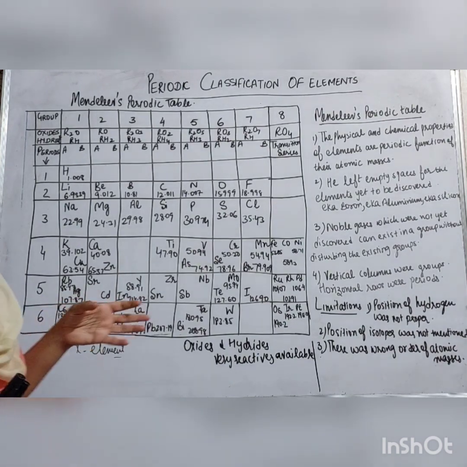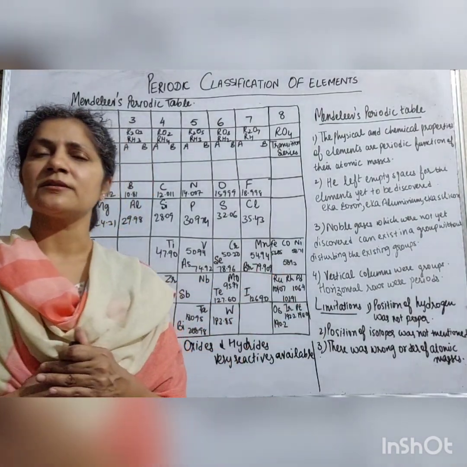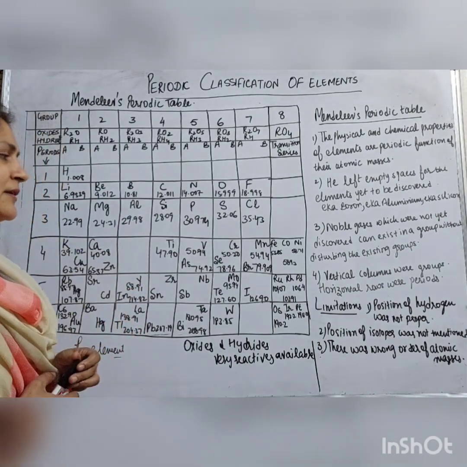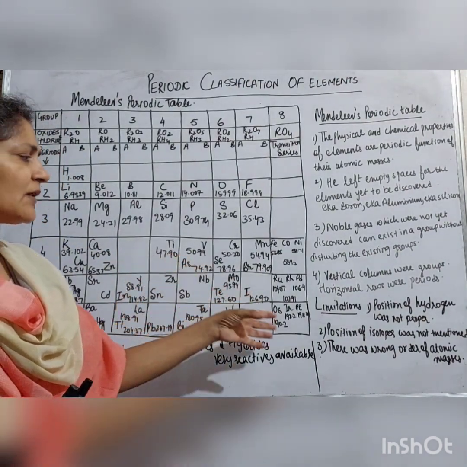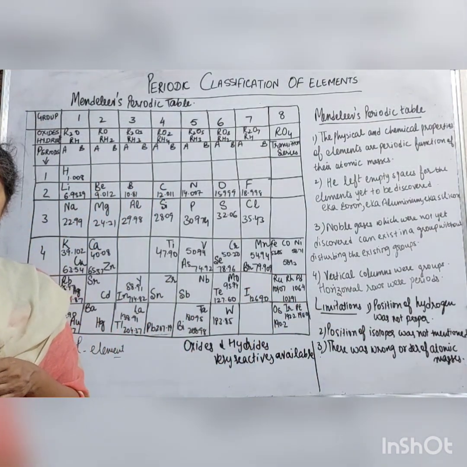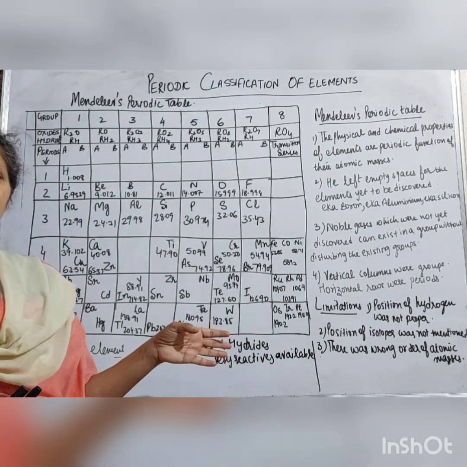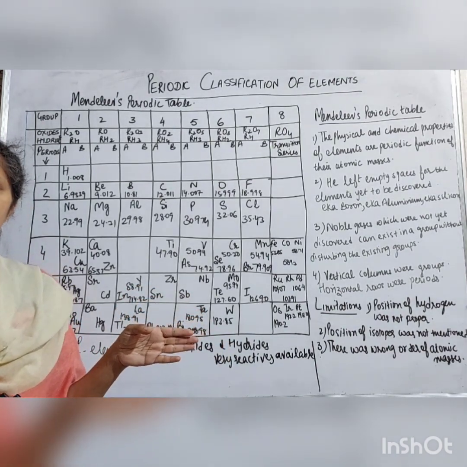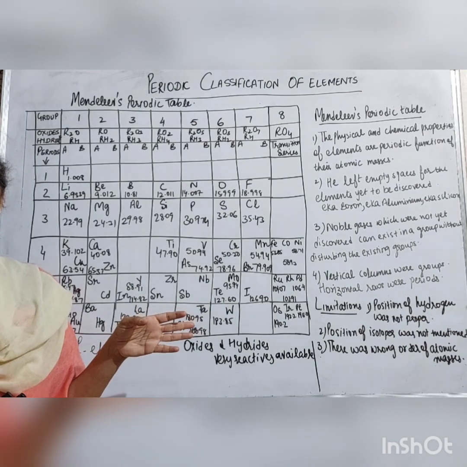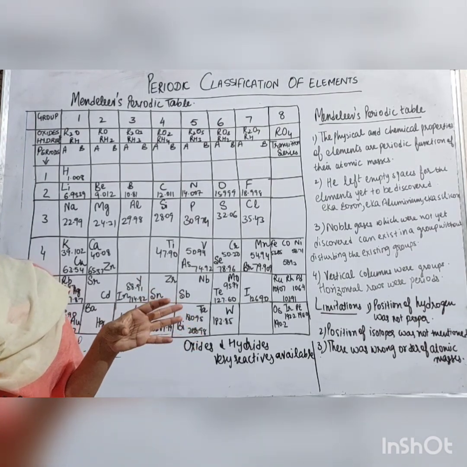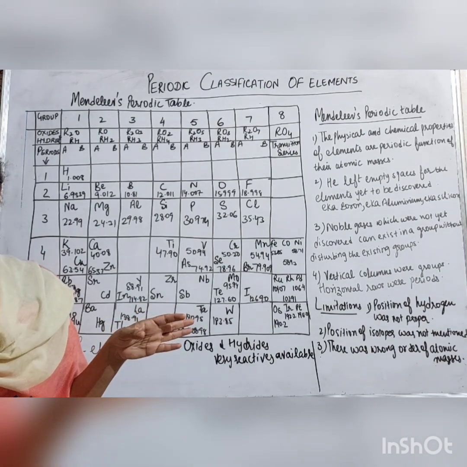Next, the position of isotopes was also not mentioned in this periodic table. And the third was that somewhere there was a wrong order of atomic masses, right? But Mendeleev said that where the order of atomic masses is not correct, the chemical properties of those elements are similar. So these were all the achievements and the limitations of the